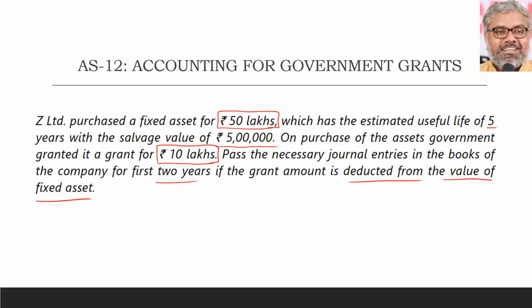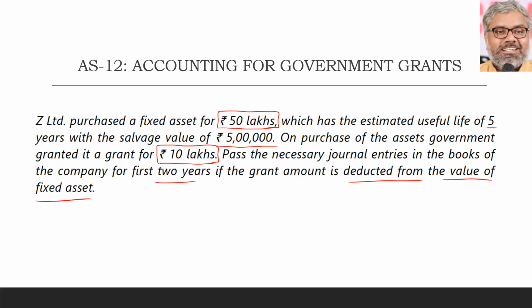But what will be the depreciation charge here? So 40 lakhs minus 5 lakhs scrap value, divided by 5 years. That is 7 lakhs. 7 lakhs is going to be the depreciation charge each year. So first year, normal entry: depreciation account Dr, fixed asset account Cr; P&L account Dr, depreciation account Cr, 7 lakhs.